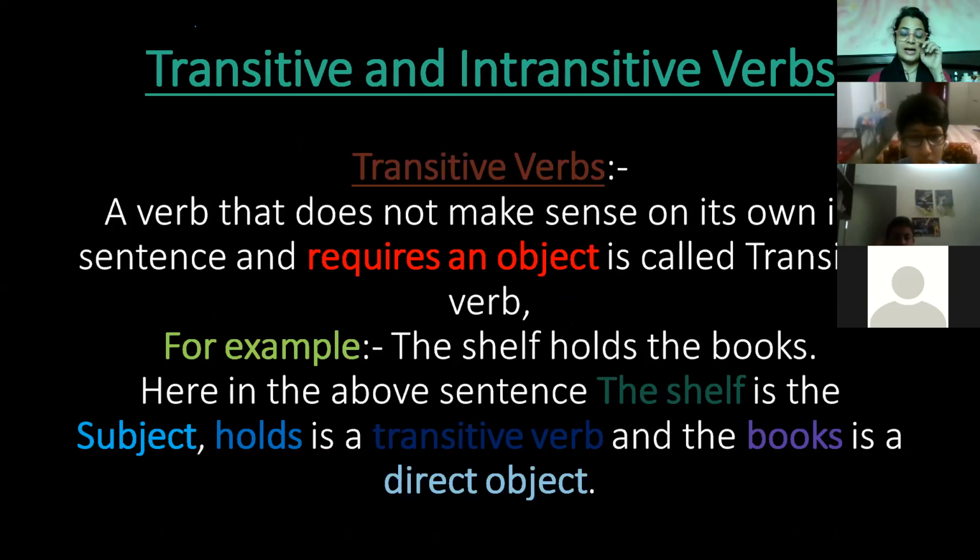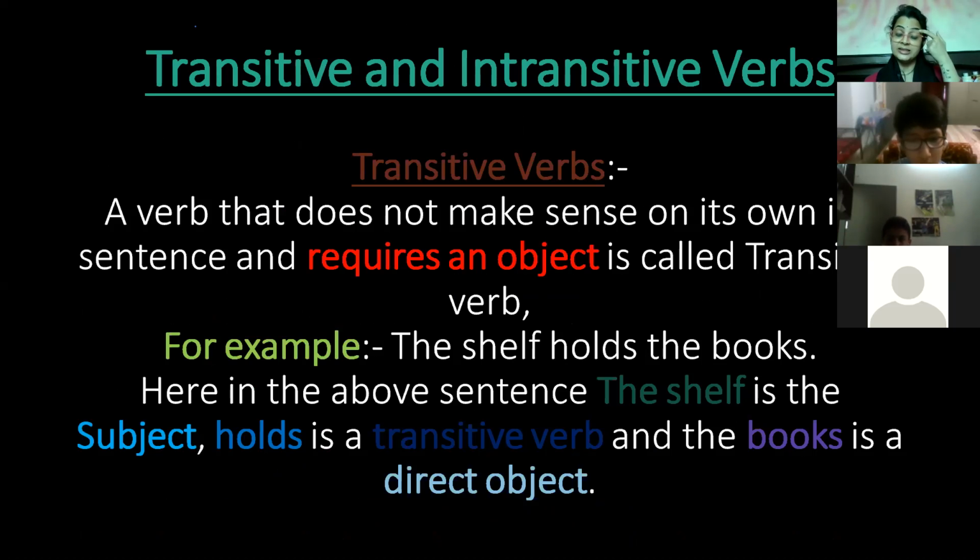Now again, as I said before, there are so many kinds of verb. First one was the helping verb, which we read. Second one was the main verbs, which we read. And now comes transitive and intransitive verbs. The difference between transitive and intransitive verbs is, transitive verbs are the verbs that do not make sense on their own. Why? Because they need an object. They require an object to make them sensible.